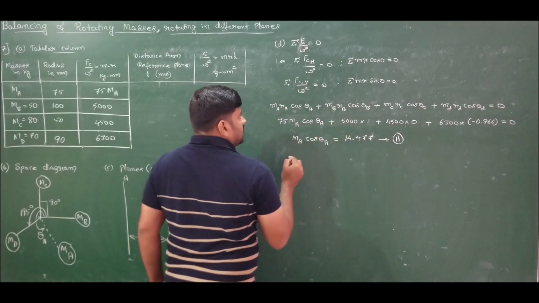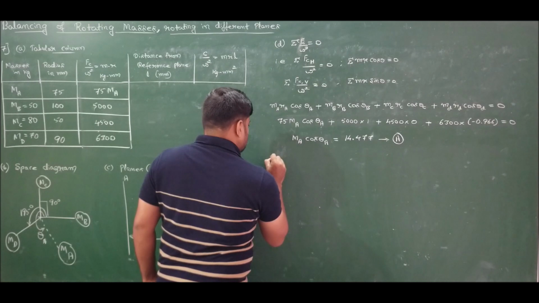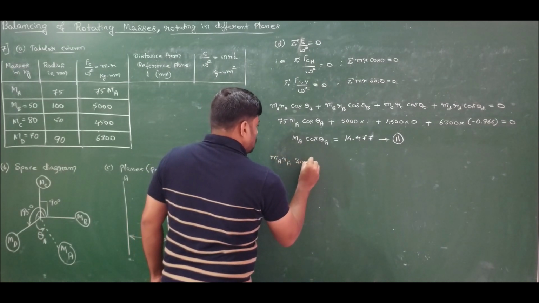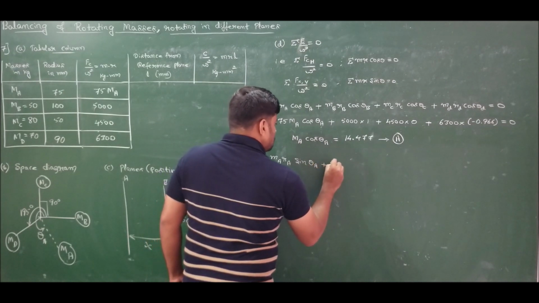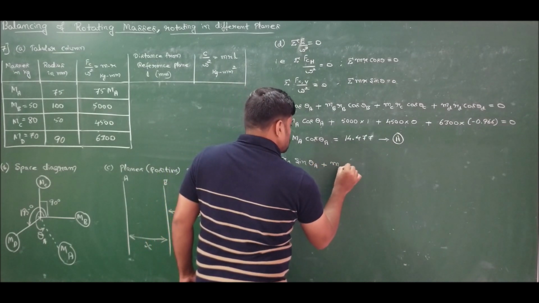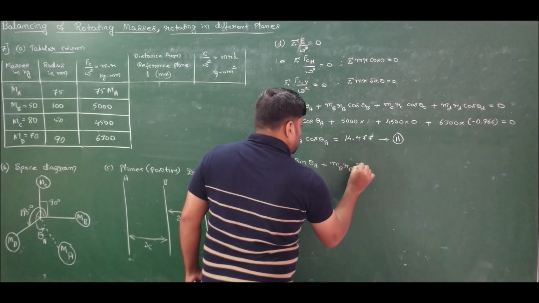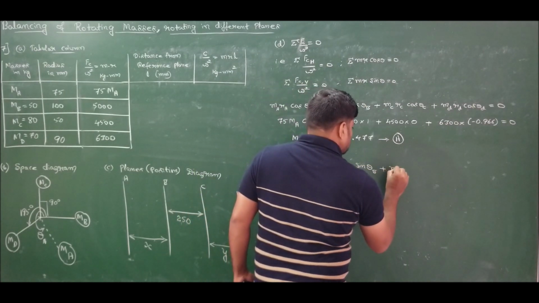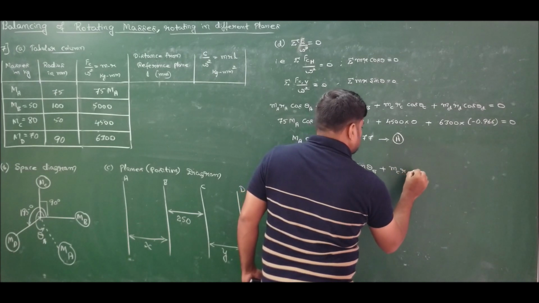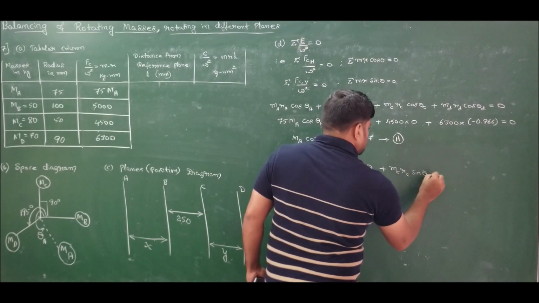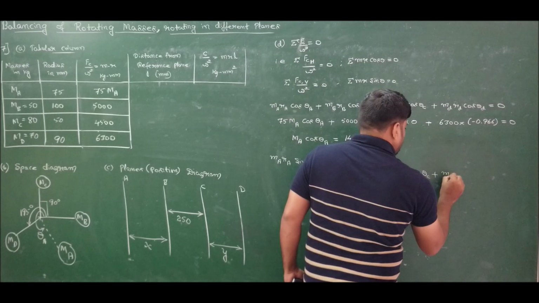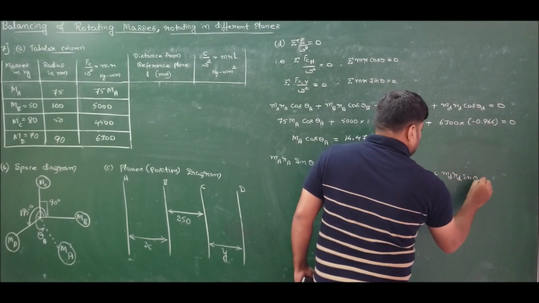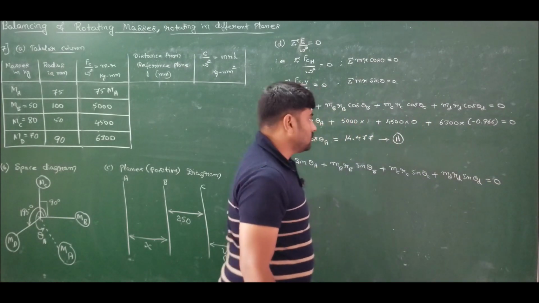Sum of MR sin theta is equal to 0, which means MARA sin theta A plus MBRB sin theta B plus MCRC sin theta C plus MDRD sin theta D is equal to 0.